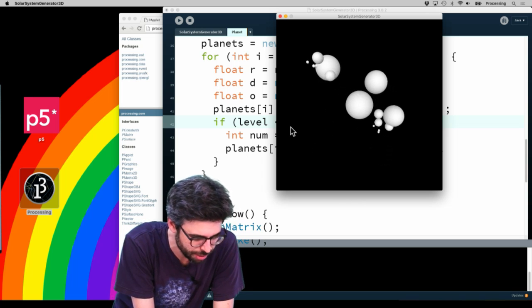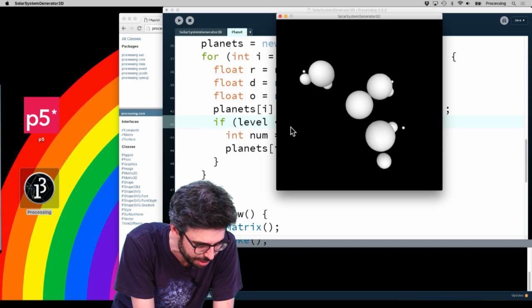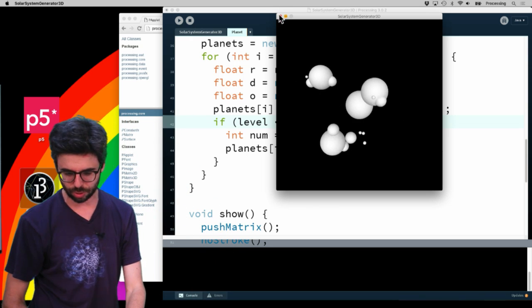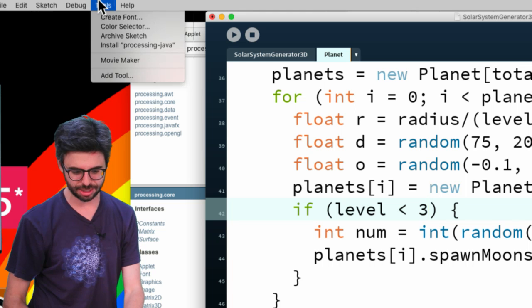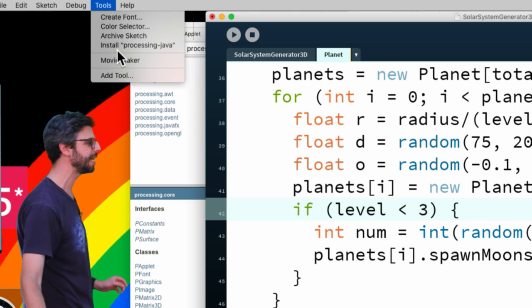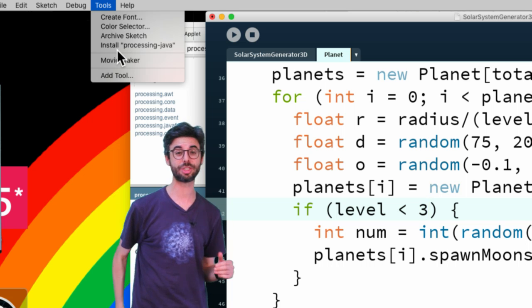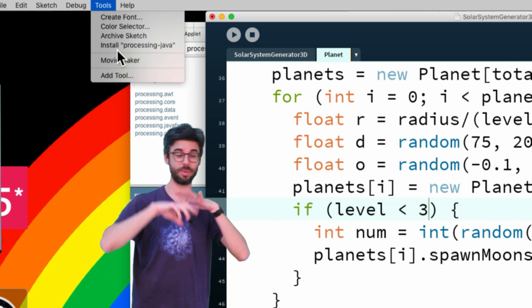Here's a question. Is there any way to have a default sketch that loads when you open processing? That's a good question. Yes, there is. Processing, by the way, has something called tools. If you go up here, tools, you can see there are some basic tools that come with processing, and then you can make tool add-ons. I believe somebody has made a tool add-on, which is like a template, so that you can have a template sketch open automatically already with setup and draw.